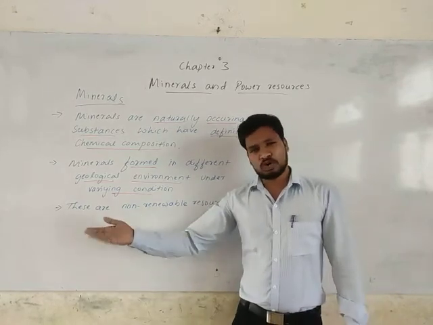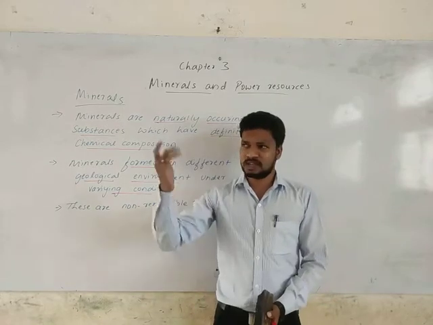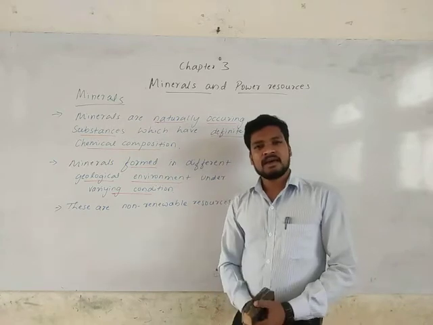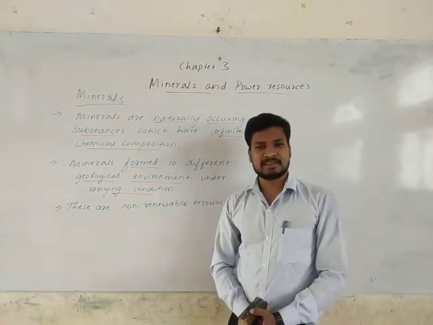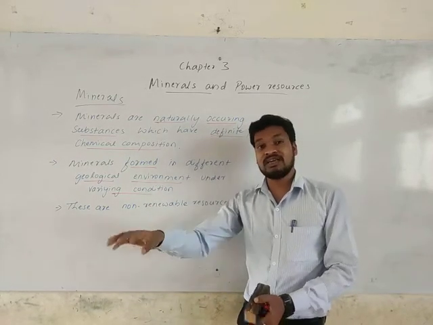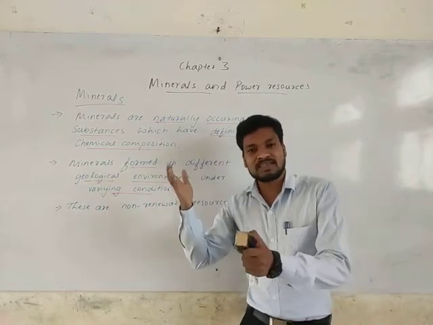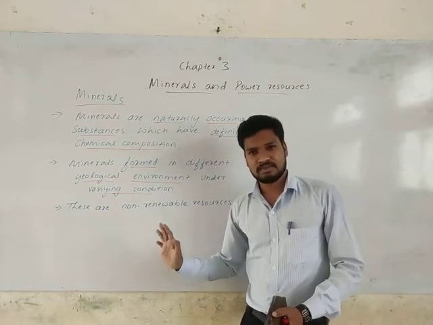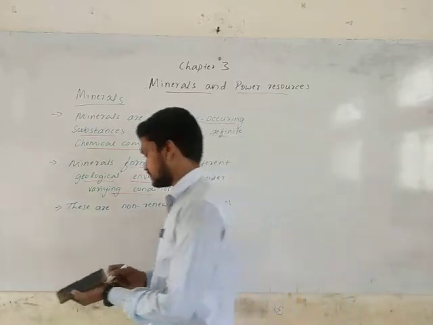Not only that, like gold, diamond, once you make use of gold, we cannot get it again. Suppose the rock, like iron. Once you make use of iron, it will be made into a particular shape. It's called human-made things. Once that shape is destroyed, we can recycle it and make use of it, we can make new things, different things, but we cannot create the same exact things. We can recycle and reuse that, but we cannot get the same things again. So it's a non-renewable resource.